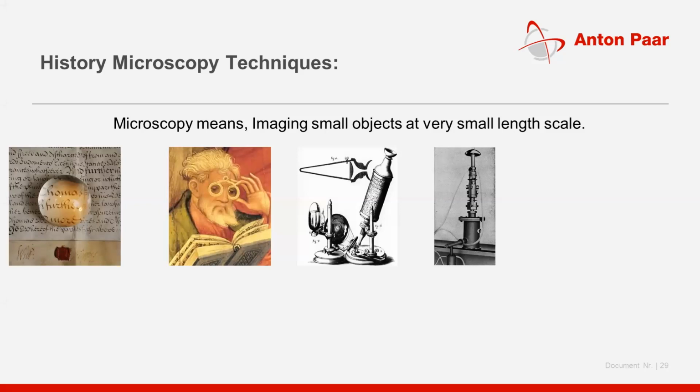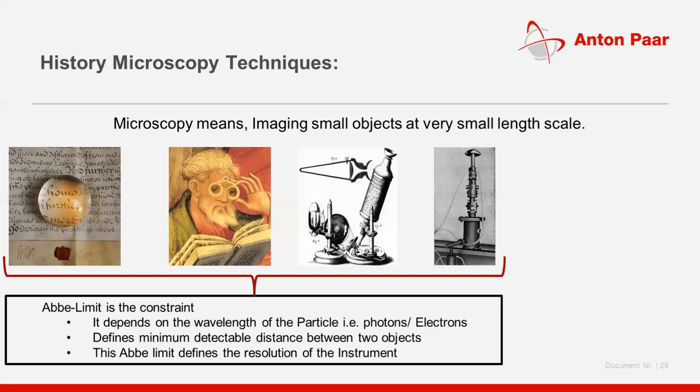But optical microscopy as well as scanning electron microscopy has a limit called the Abbe limit. This Abbe limit has a constraint. What is it? The Abbe limit is a function of the wavelength of the particle.